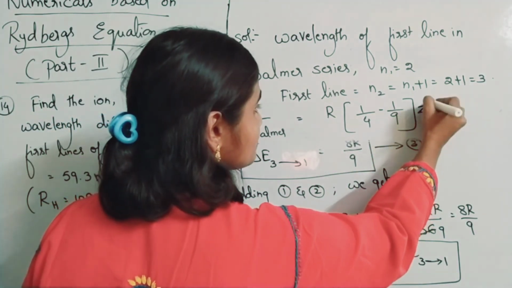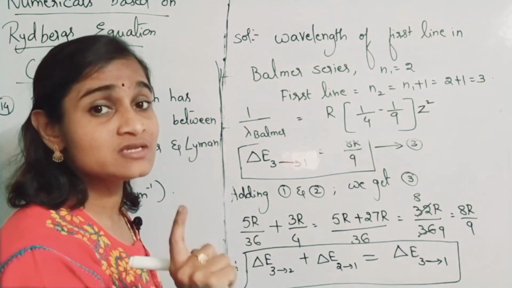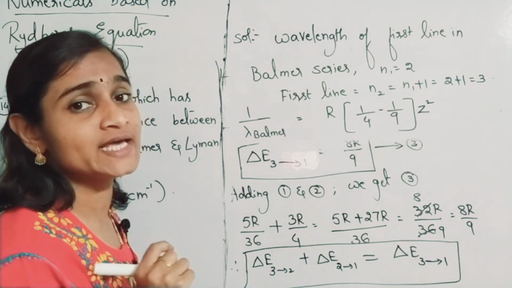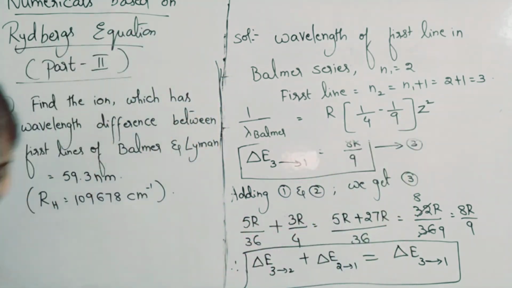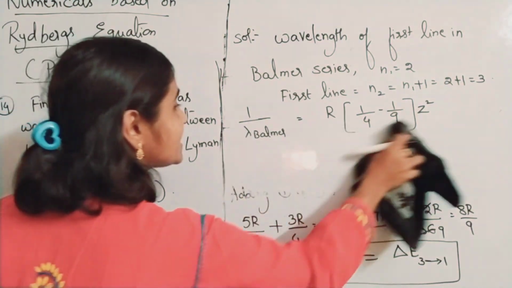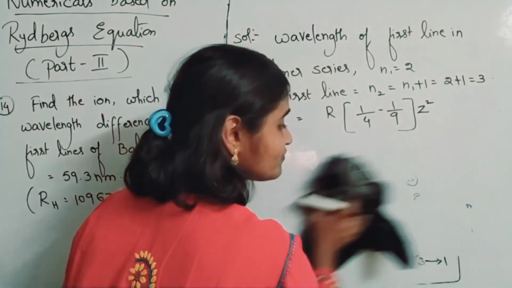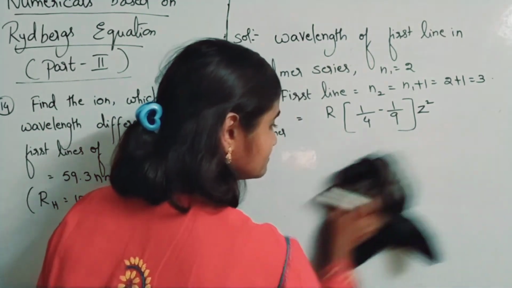This is very much important here. You have to find that Z value. Understand the question carefully. Read the question 2 or 3 times. Z square. Z is not 1 here. It is not hydrogen atom. Please understand the points carefully. Which atom it is, that only you have to find.